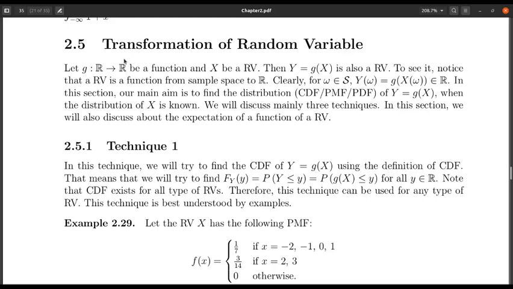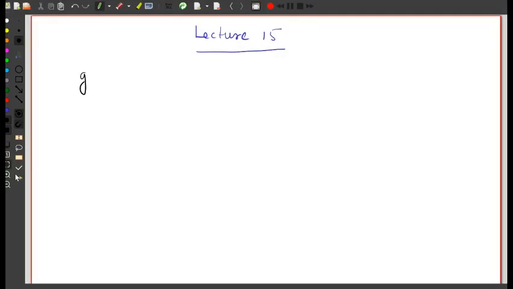Now we are going to talk about transformation of random variable. So the first question is, what do we mean by the transformation of a random variable? Let us think of a function g which is a function from R to R, and suppose I have a random variable X.